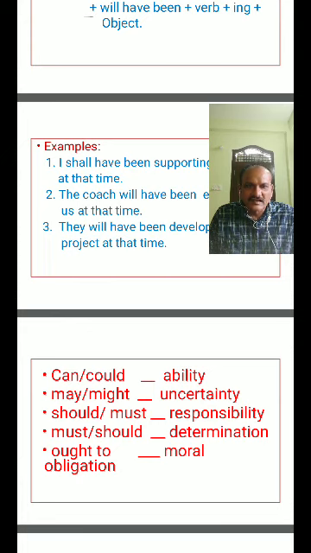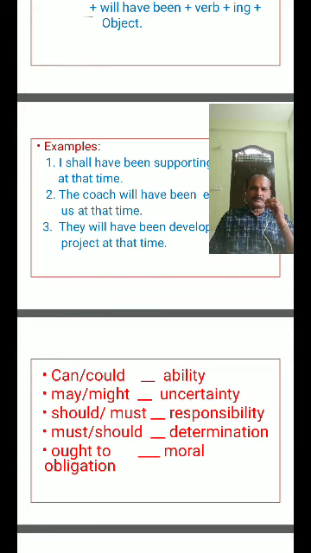For simple present tense: I, you, we, they plus verb plus object; he, she, it plus verb plus s plus object. Present continuous: I plus am plus verb in ing form plus